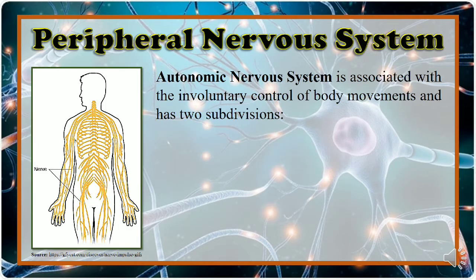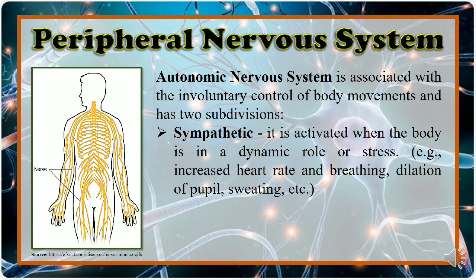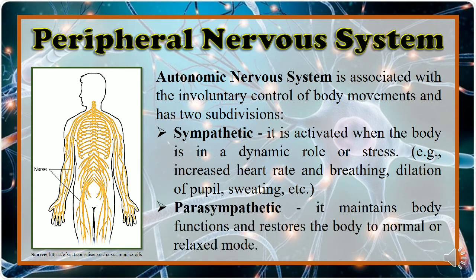On the other hand, the autonomic nervous system is associated with the involuntary control of body movement and has two subdivisions. First is the sympathetic. It is activated when the body is in a dynamic role or under stress, for example, increased heart rate and breathing, dilation of pupils, sweating, etc. And the second one is the parasympathetic. It maintains body function and restores the body to normal or relaxed mode.